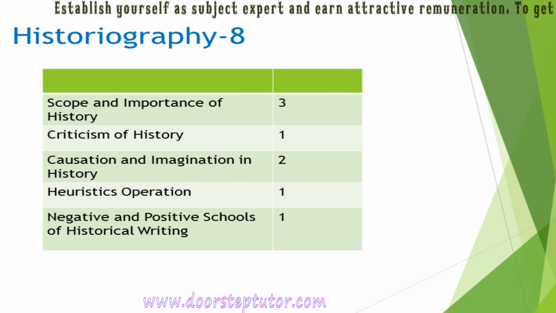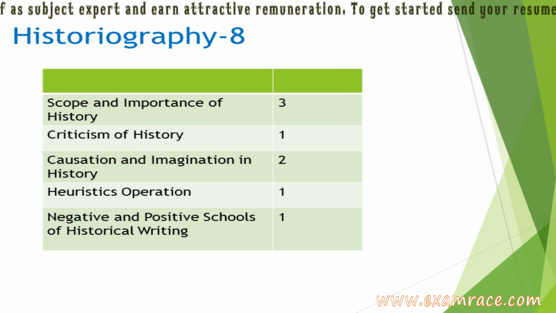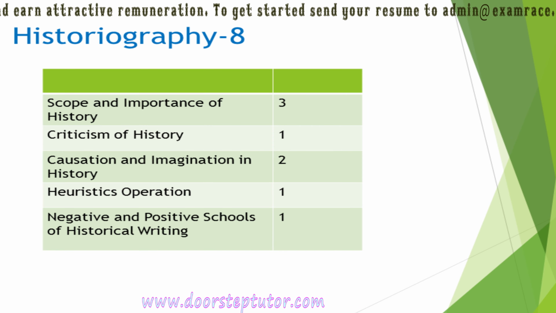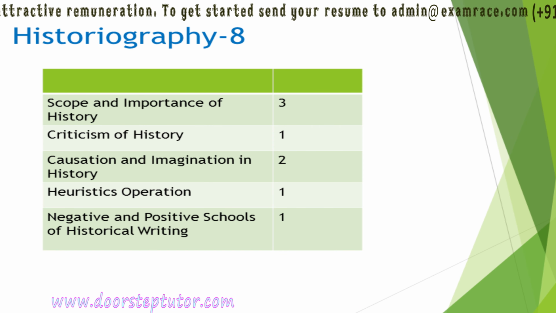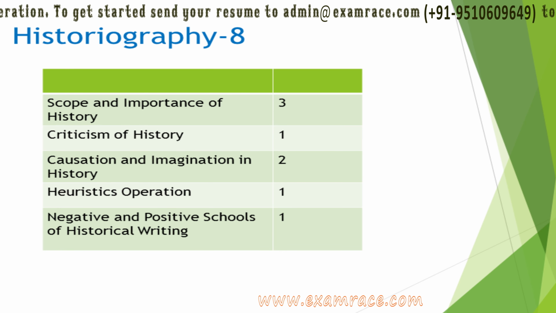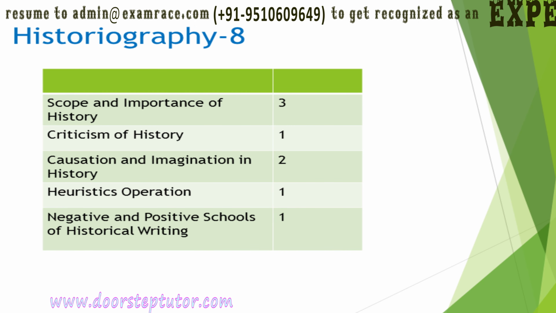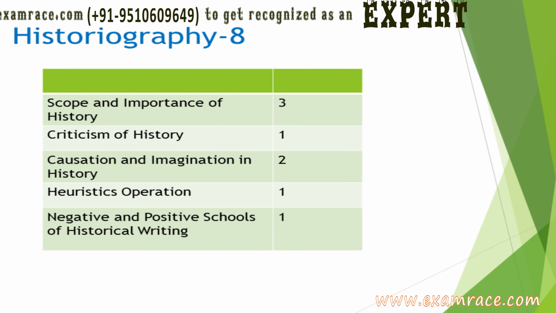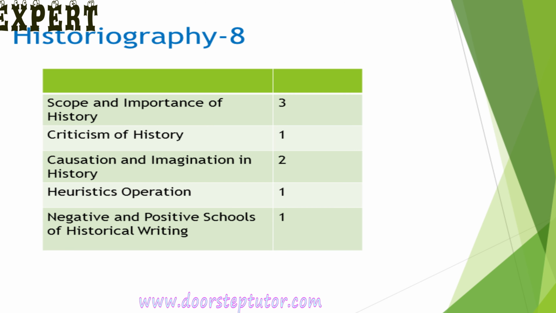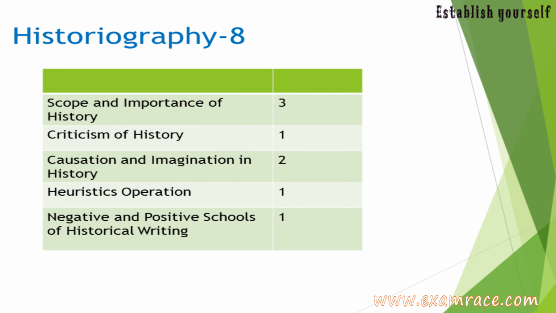Here I will give you few examples of the questions asked from historiography section. In one question, definition of history was given, and it was asked who among the following has so defined history. Another question, which one of the following functions of external criticism in historical writing is not correct? 4 statements were given and you had to find out the incorrect statement. Then there was a question related to subject matter and thought process of history.